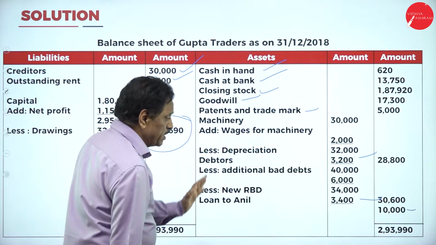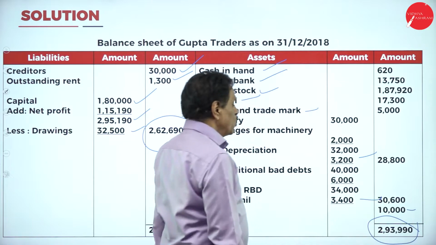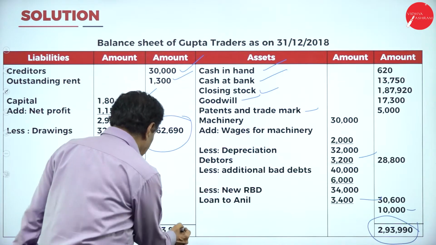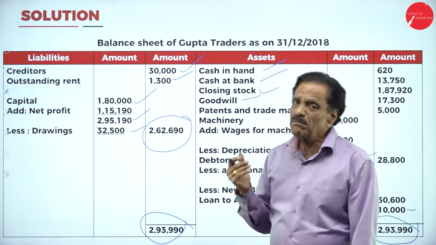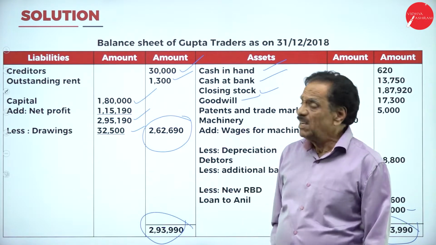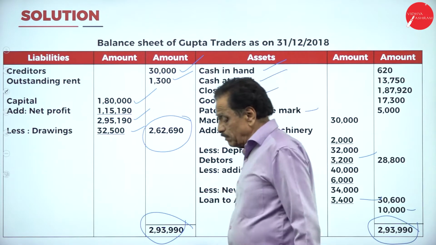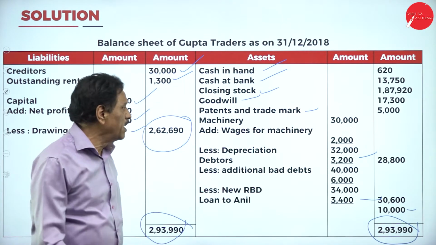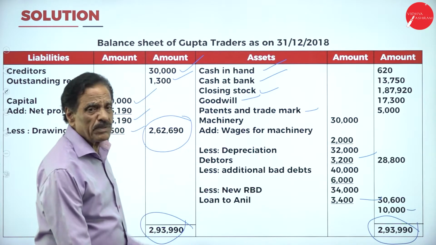When you add all these things, both sides should be tallied. It is tallied at 2,93,990. If it is not tallied, some adjustment has gone wrong, or some item may have been left out. So this type is a very simple question we have answered. But if you have any doubt, I'm going to explain once again.